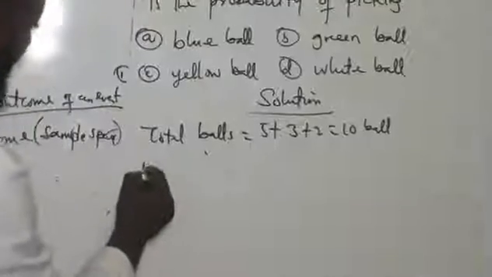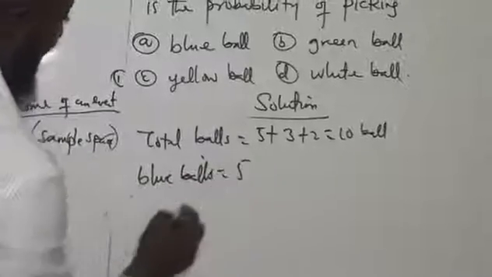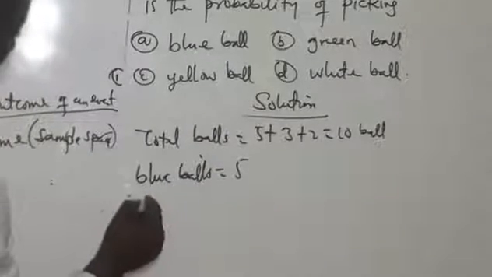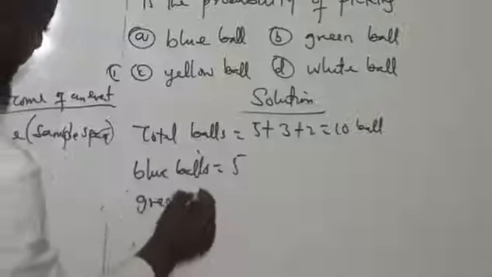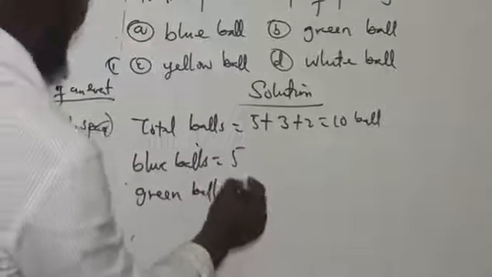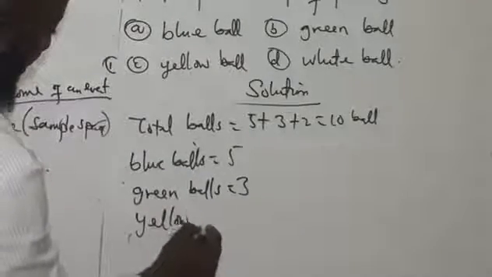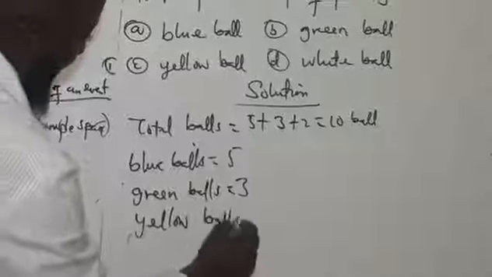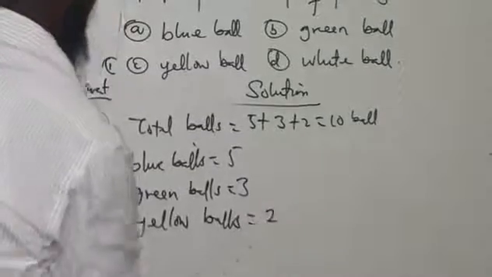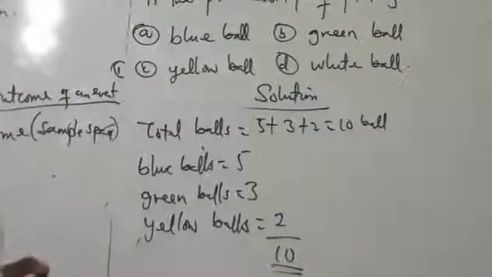So what we want to do now is part A. Now we have blue balls is 5, green balls is 3, and yellow balls is 2. So everything gives 10. That is the total possible outcome.